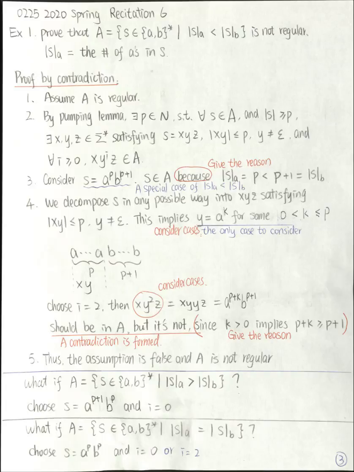Another case is that X, Y has the length P. In this case, Z will only have P plus 1 copies of B, and Z will not have any number of A's. In this case, X, Y, Y, Z still has this form: P plus K copies of A and then P plus 1 copies of B. And we don't have any other cases for this resulting string.